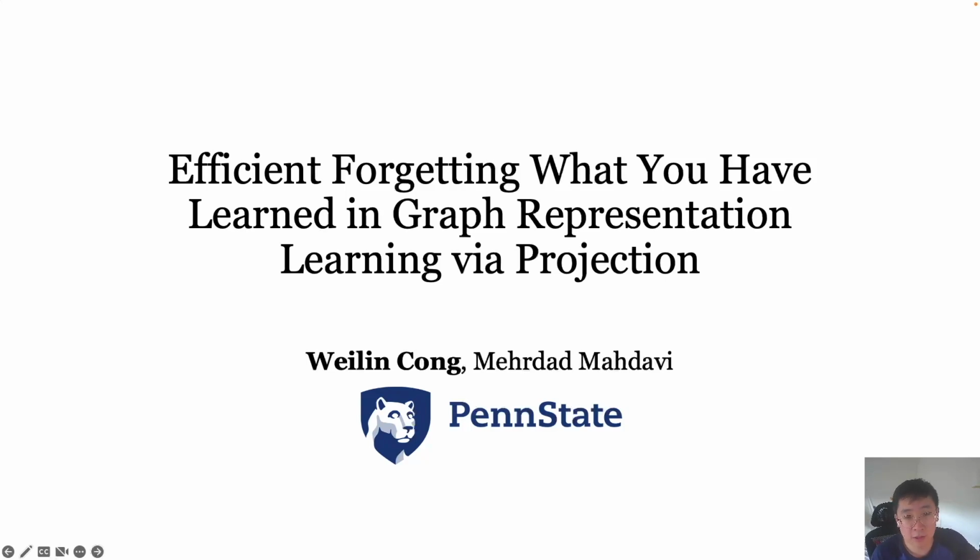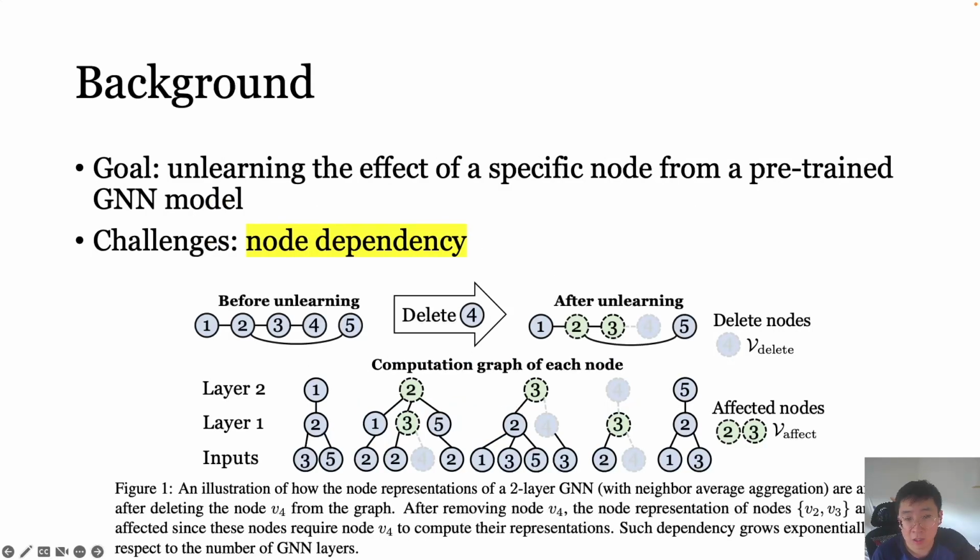Welcome to our presentation. The topic of our paper is efficient forgetting what you have learned in graph representation learning, while preserving projection. As privacy protection received much attention, unlearning the effect of a specific node from a pre-trained graph neural network model has become equally important.